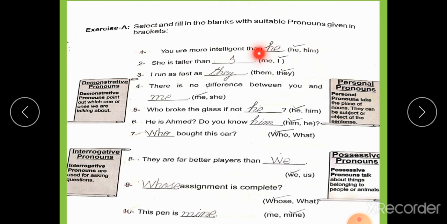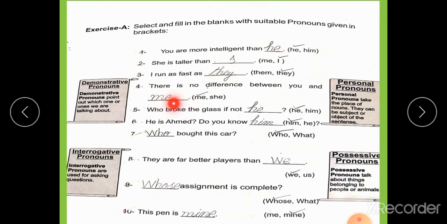Students, word he is subject case of personal pronoun. Word I is also subject case of personal pronoun, first person pronoun. He is third person pronoun of subjective case. They is third person pronoun.